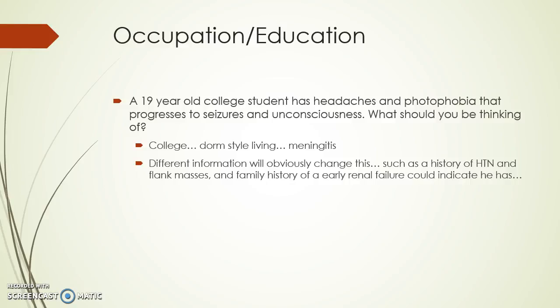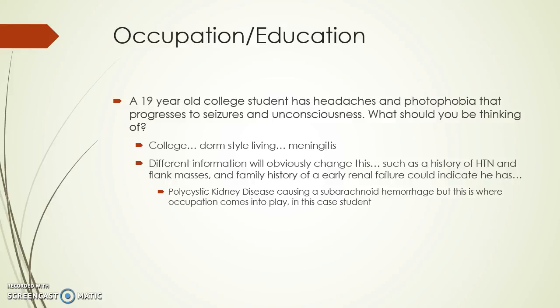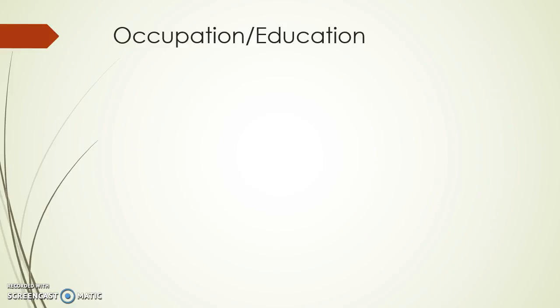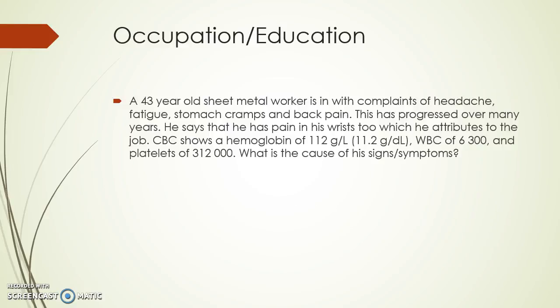Now, it's important to remember other components of the history, such as hypertension, flank masses, and a history of early renal failure, could indicate he has polycystic kidney disease, which could lead to a subarachnoid hemorrhage. But it's important to realize here that this is where you can easily just pick apart a small part of the demographics and it can lead you to your diagnosis. Let's take a look at another one.